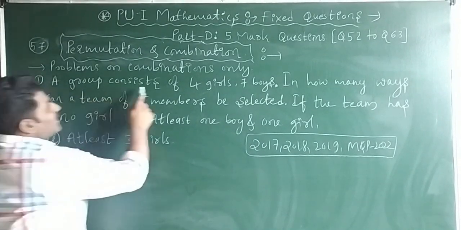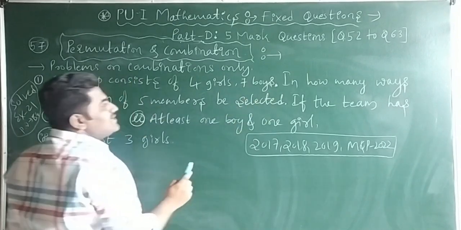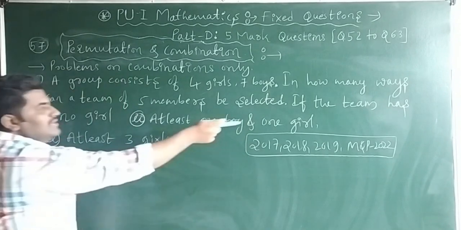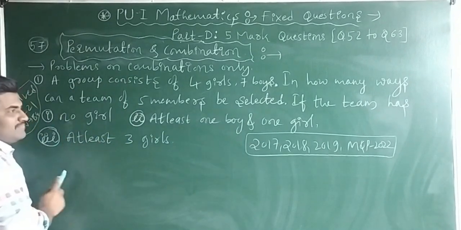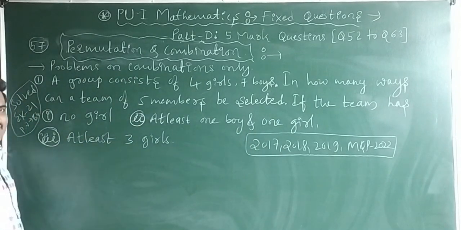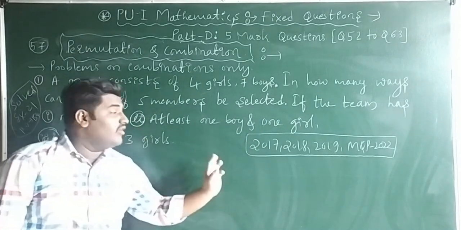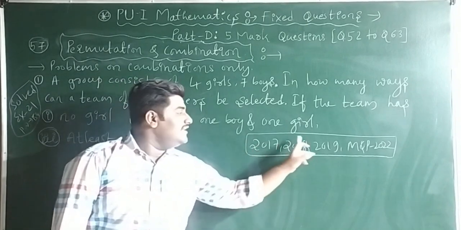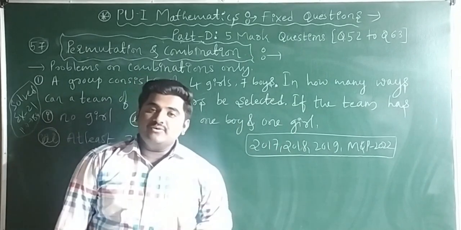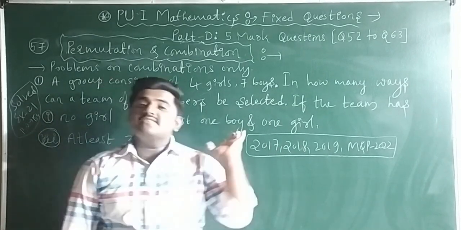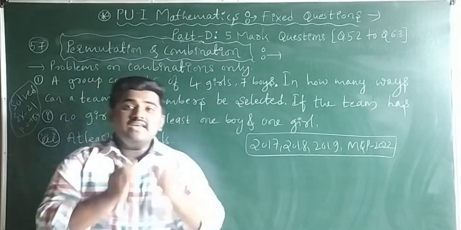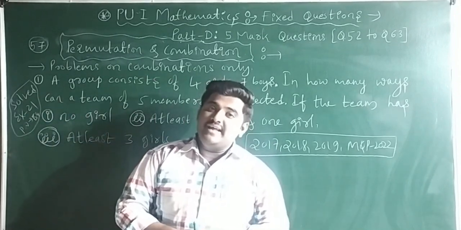See, a group consists of 4 girls and 7 boys. In how many ways can a team of 5 members be selected if the team has no girl, at least 1 boy and 1 girl, at least 3 girls? This question was asked in the annual exams 2017, 18, 19 as well as the model question paper 2022. That means this problem is fixed for the annual examination 2022. And this problem is already given as a solved example in NCERT.